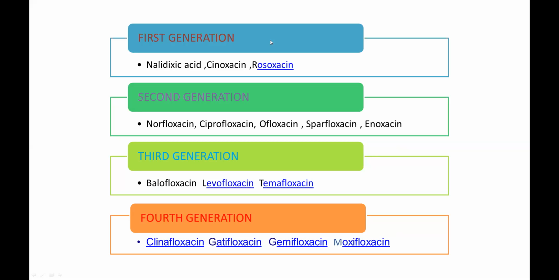Which came first? Nalidixic acid. Then they did some modification in the structure, giving cipro and ofloxacin. Then again, with each generation, the activity improved drastically as the innovation took place. So these are the various generations of your anti-UTI agents.